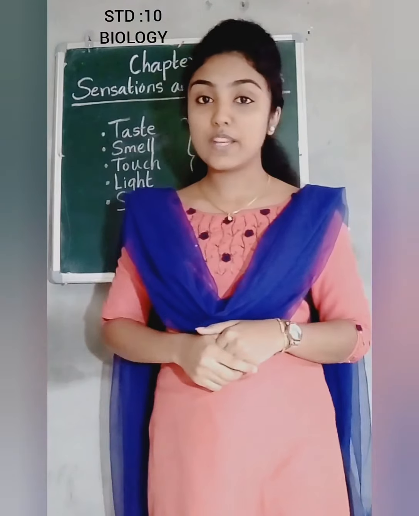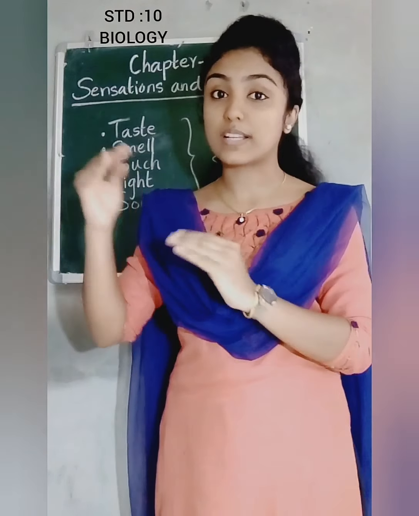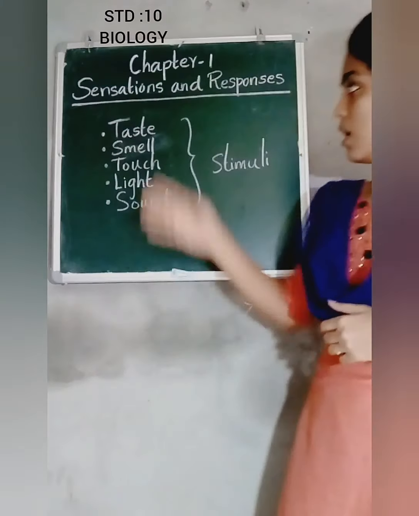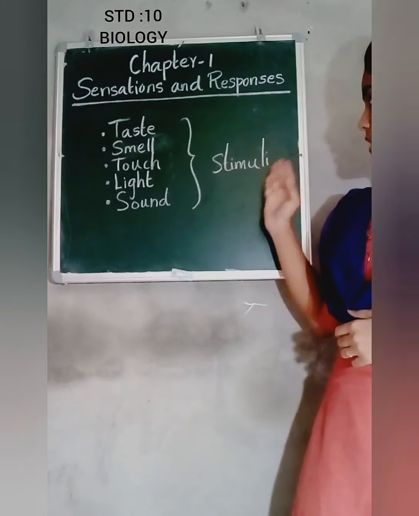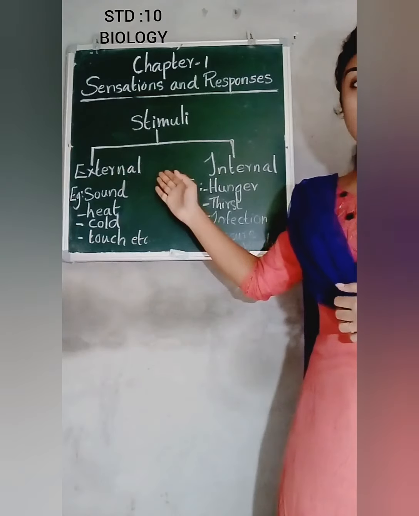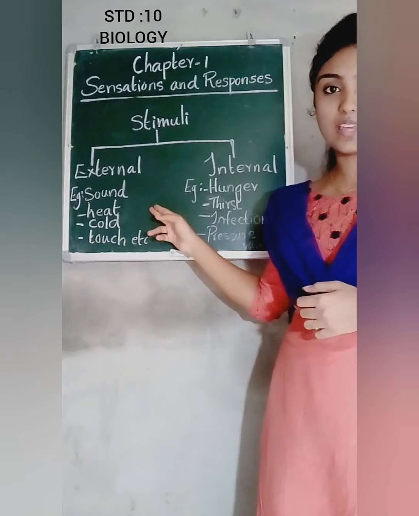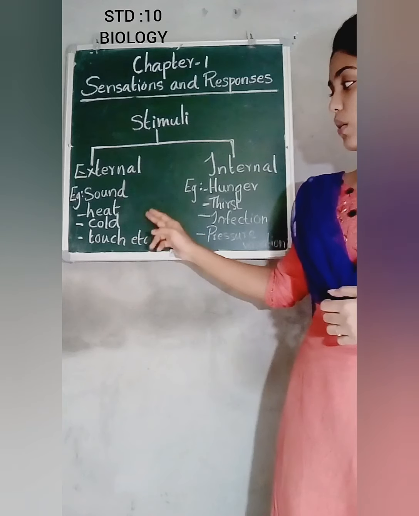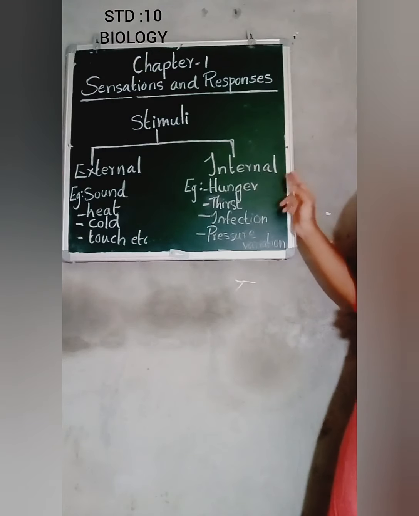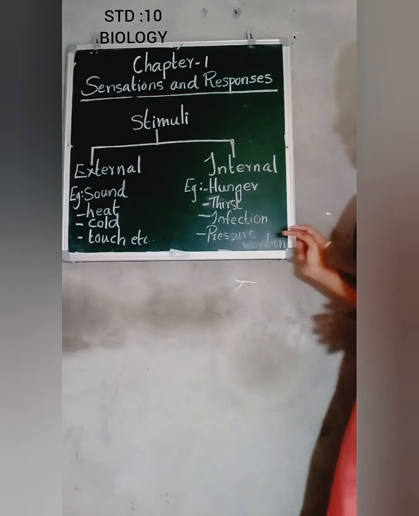So what is the definition of stimuli? Stimuli are the senses that evoke response in organisms, and we can call all these factors stimuli. Stimuli are of two types: external stimuli and internal stimuli. Some examples for external stimuli include sound, heat, cold, touch, etc. And examples for internal stimuli include hunger, thirst, infections, pressure variation, etc.